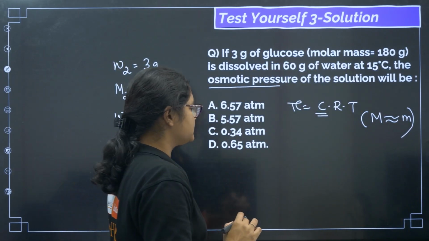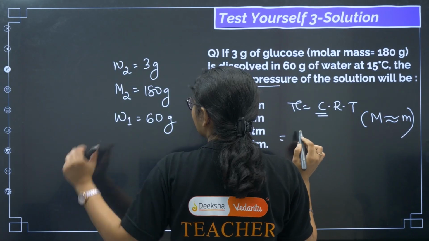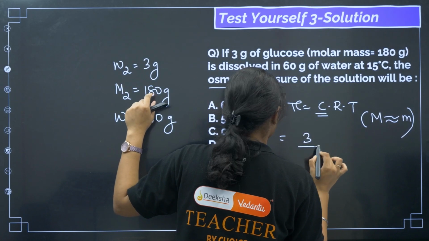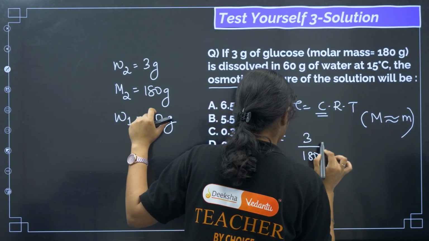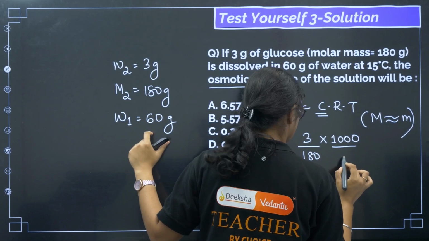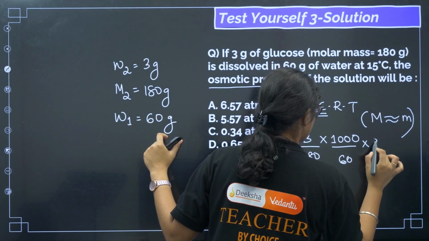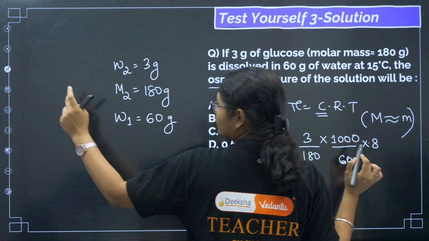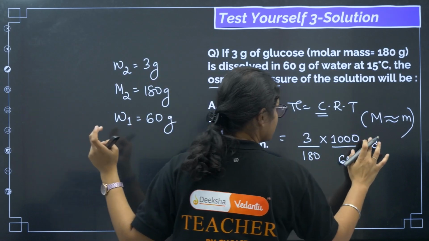Okay, so now let us put the molality formula here. Mass of the solute by molar mass of the solute into 1000, by mass of the solvent, that is 60, then into R, 0.0821, or I can say 0.083.